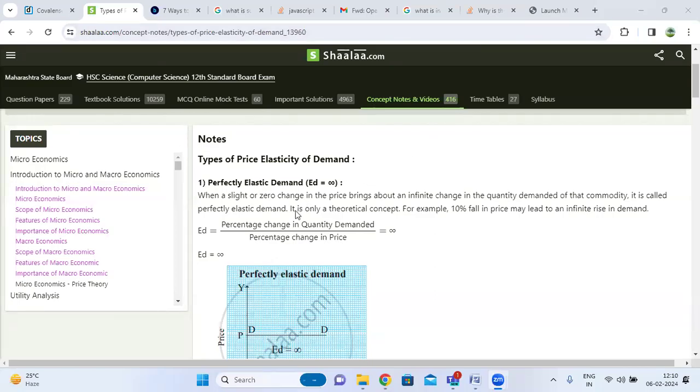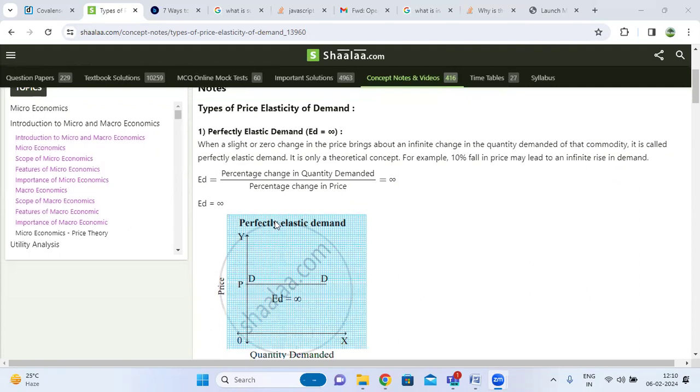Good morning, all. Today we are going to discuss the types of price elasticity of demand. First, the definition. The price elasticity of demand measures the responsiveness of quantity demanded to a change in its price. So the elasticity of demand is simply the change in quantity demanded due to changes in the price of the product. It is also known simply as price elasticity of demand.